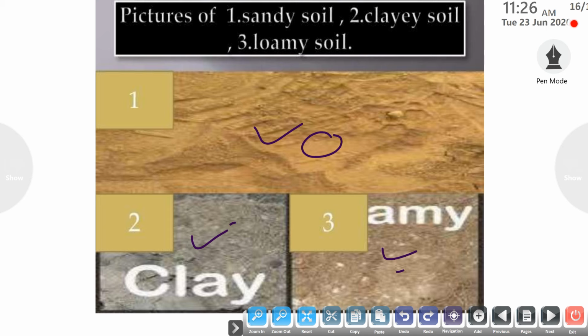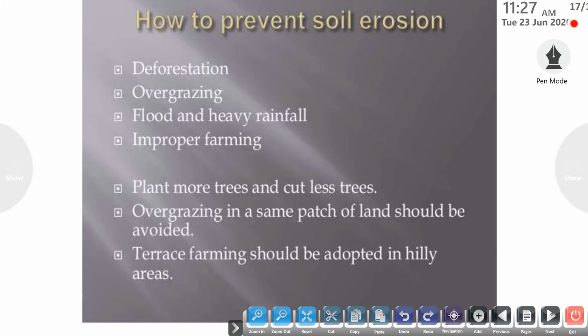So it is not very good for the cultivation of crops. So these are the three types of soil. Next, what are the factors of soil erosion and how can we prevent soil erosion? Firstly, deforestation, or the clearing of trees for any other purpose, and the overgrazing of animals on the top layer of the soil.